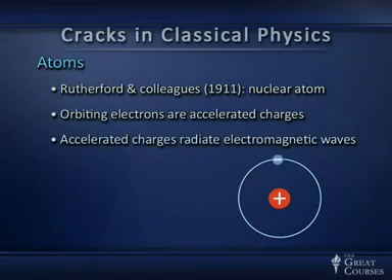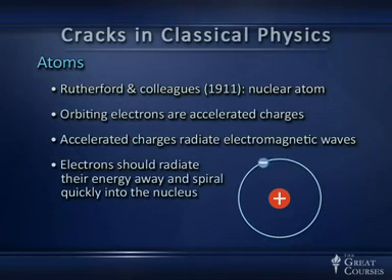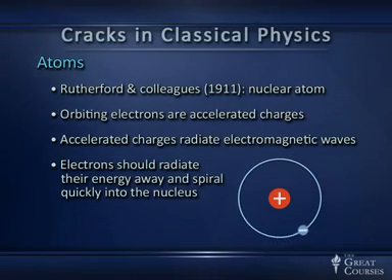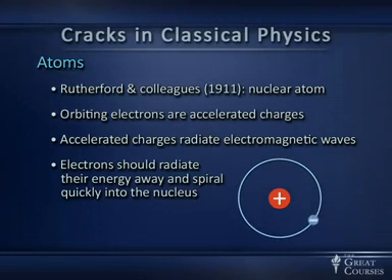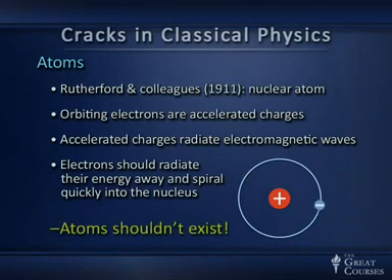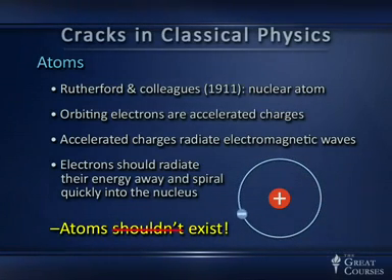Accelerated charge is the source of electromagnetic waves. The accelerated charges ought to radiate electromagnetic waves. The electrons should lose the kinetic energy of their motion. They should spiral into the nucleus quickly, and my advanced electromagnetism students actually calculate the time. It's very short, and atoms shouldn't exist. That's a pretty stark contrast to what happens, because atoms do exist.